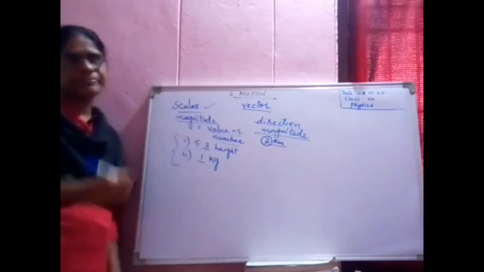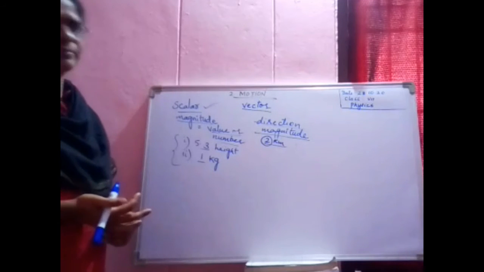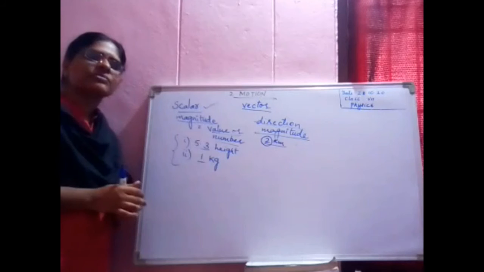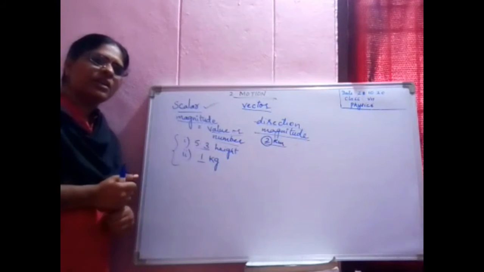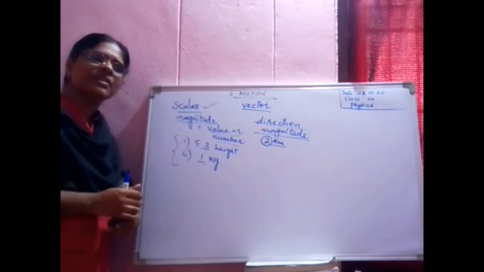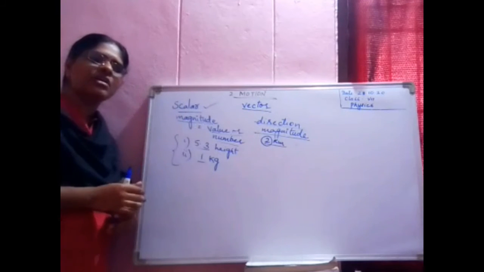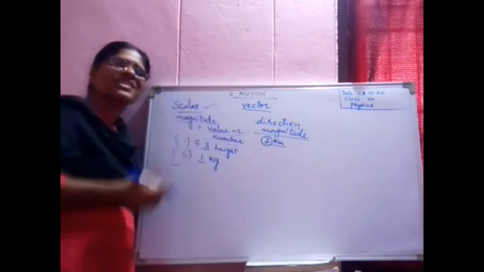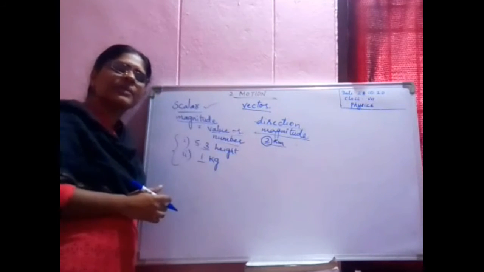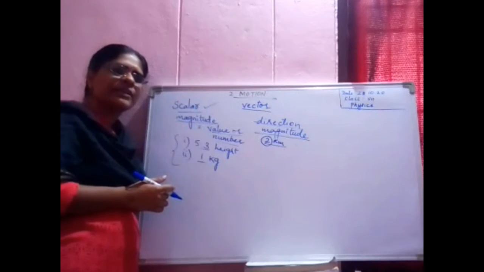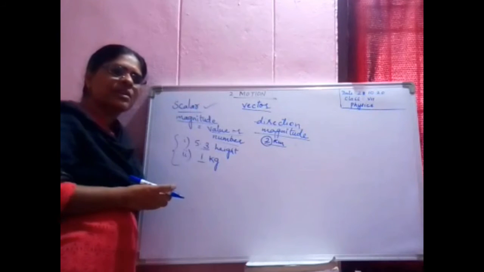Let us say we are all going on a picnic to Hyderabad. You may be talking with each other. If we are starting from Nalgonda, Ramu is asking Rahim, how much is the distance between Nalgonda and Hyderabad? Then he will say around 100 kilometers, or 50 kilometers.